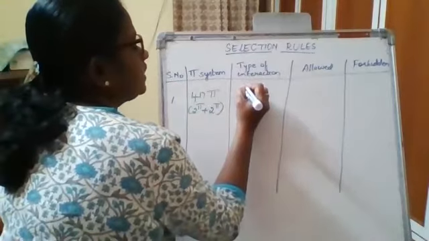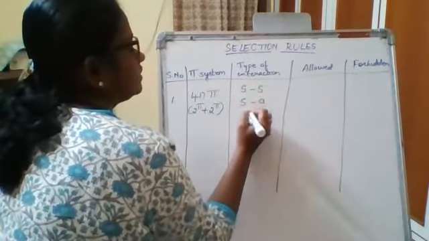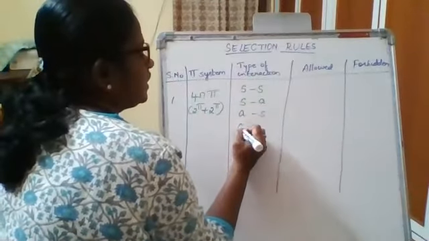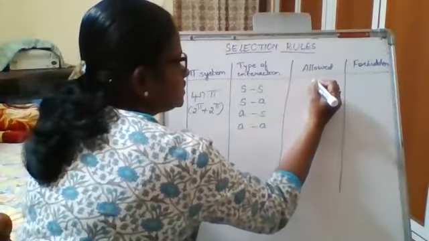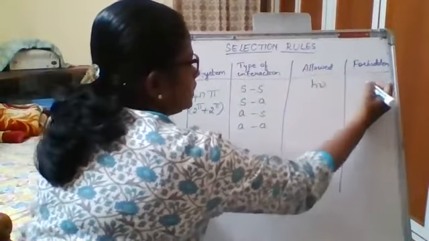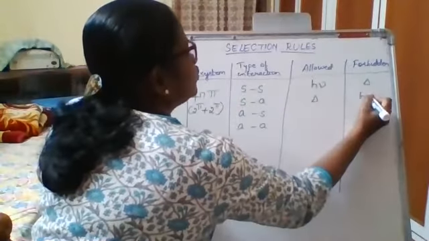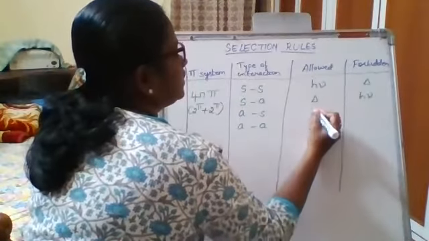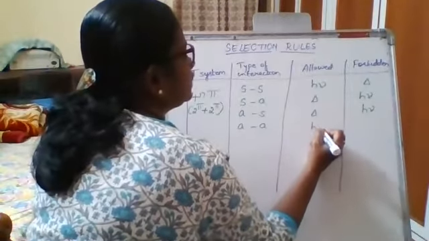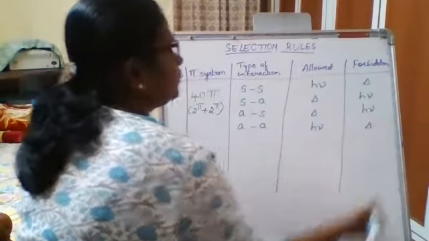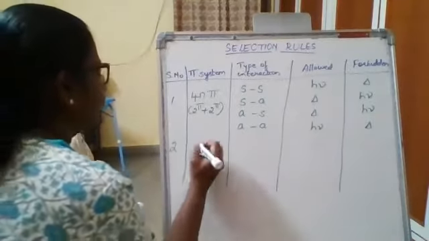Okay. For this one, I'm going to take supra-supra interaction, supra-antara, antara-supra, and antara-antara interaction. Supra-supra interaction is considered to be thermally forbidden, photochemically allowed. Supra-antara: thermally allowed, photochemically forbidden. Antara-supra: thermally allowed, photochemically forbidden. Antara-antara: photochemically allowed, thermally forbidden. Okay, next, take the second one.